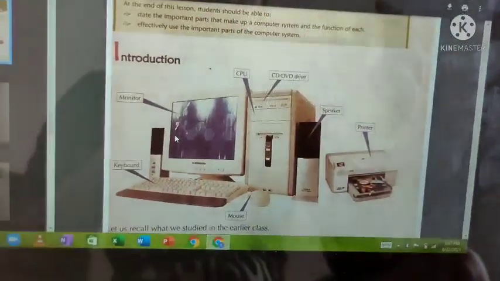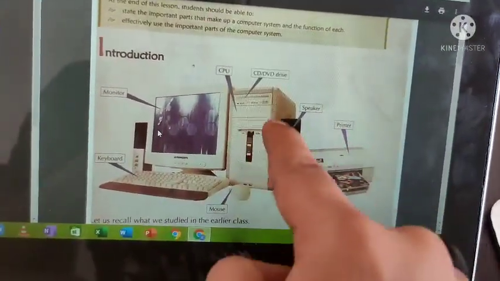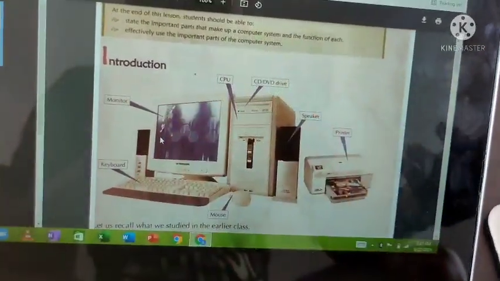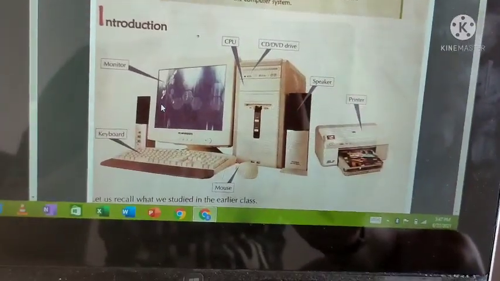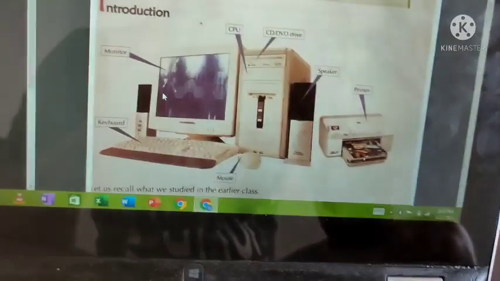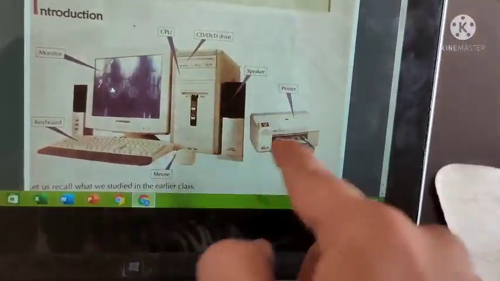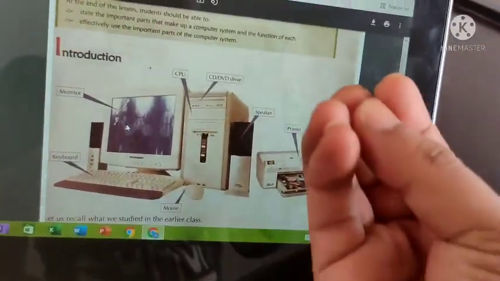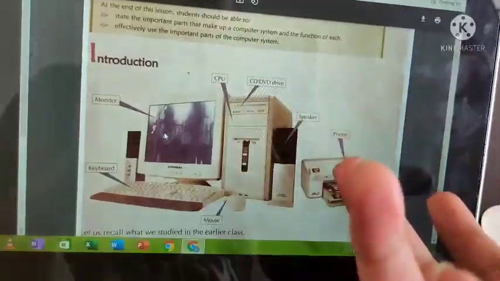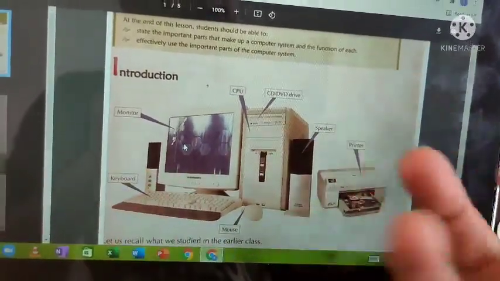So how does the computer work? You give some input to the computer, the computer processes it, and it shows the result on the output device. Monitor is not the only output device; speaker is also an output device. How? You ask the computer to play some music, and the music is played with the help of the speaker. It gives sound, so it is an output device. The monitor displays some information, so that is an output device too.